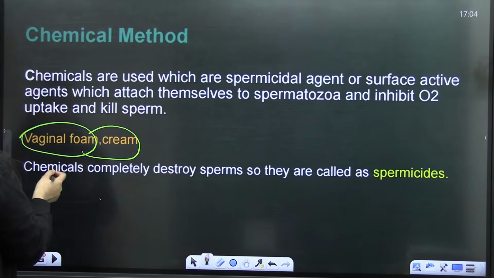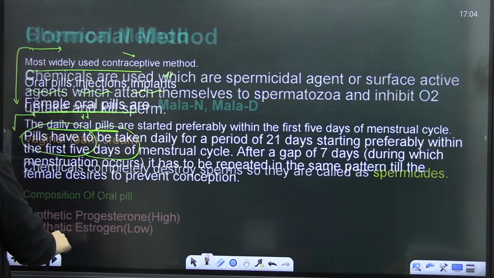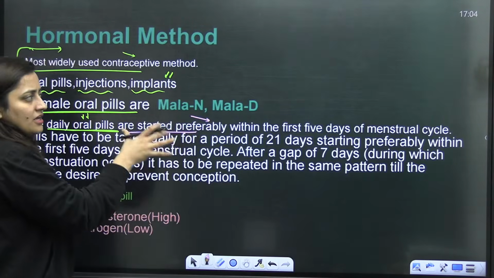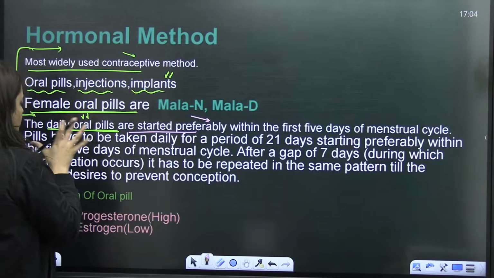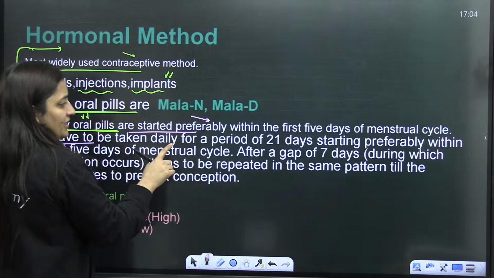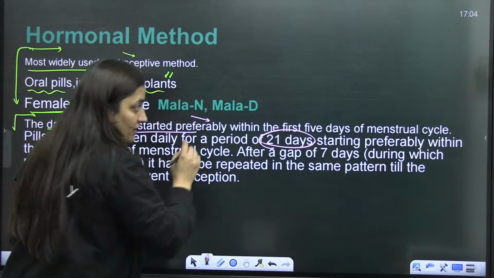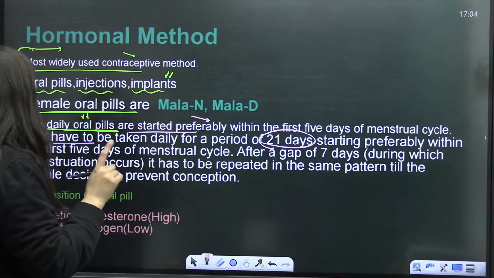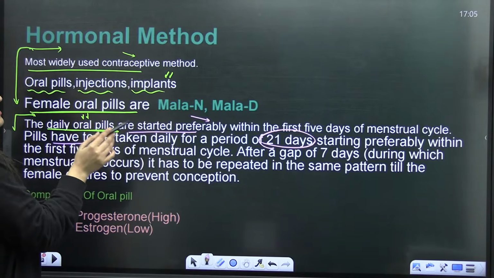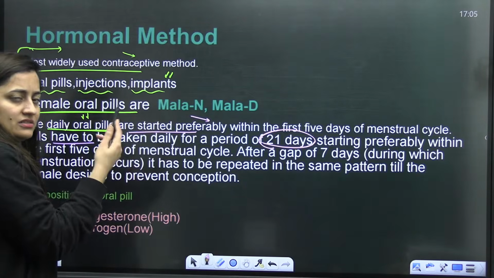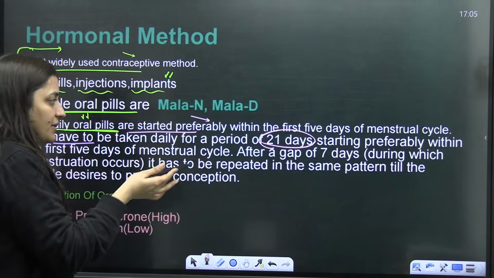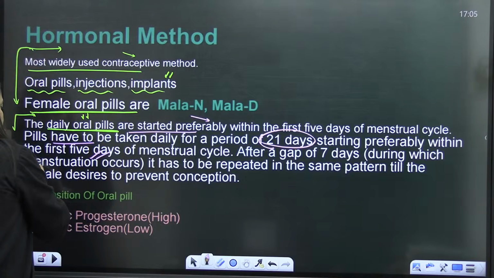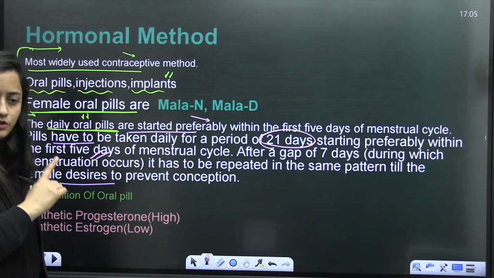Just here you can see, the daily oral pills are started preferably within the first 5 days of her menstrual cycle. Pills have to be taken daily for a period of 21 days. And as I said, on the last day of her menstrual cycle the female has to start it. After a gap of 7 days, which is basically the time for periods during which menstruation occurs, it has to be repeated in the same pattern as long as the female desires to prevent conception. Told you already.